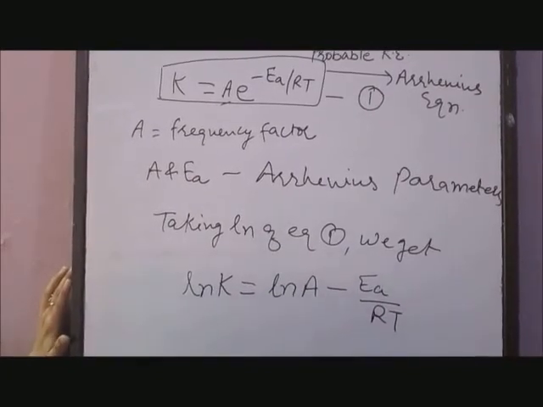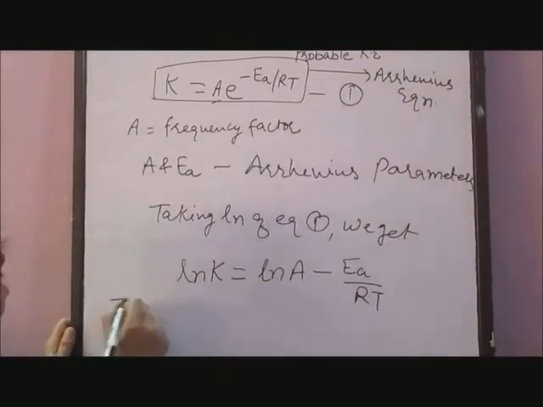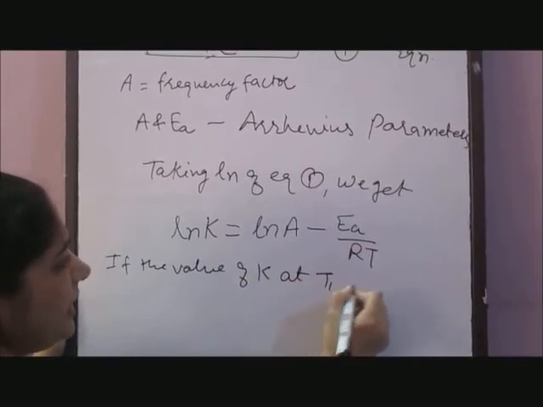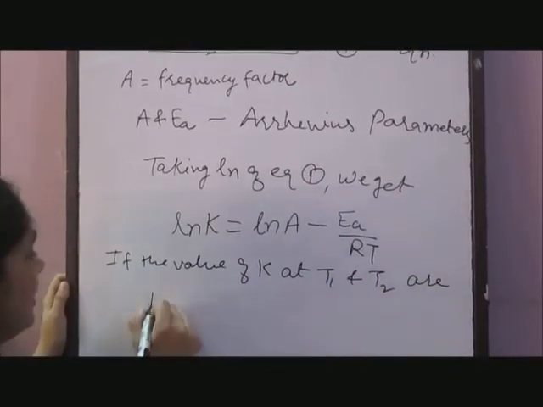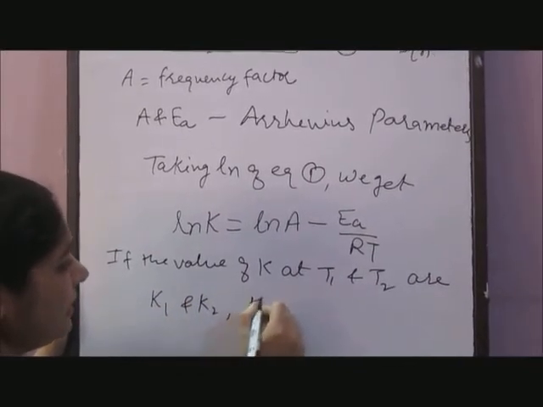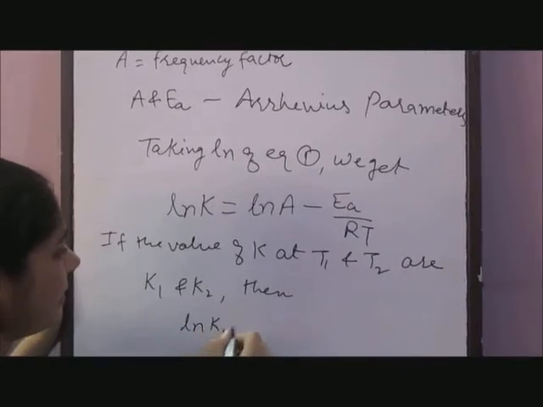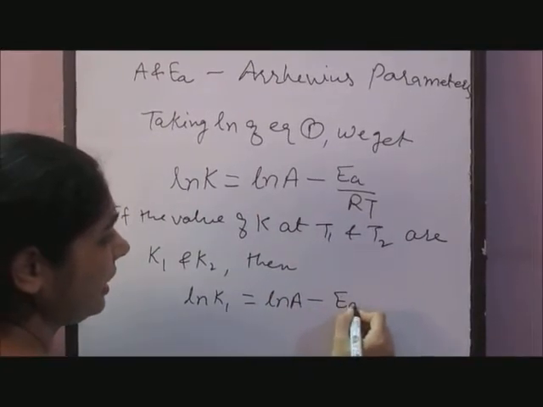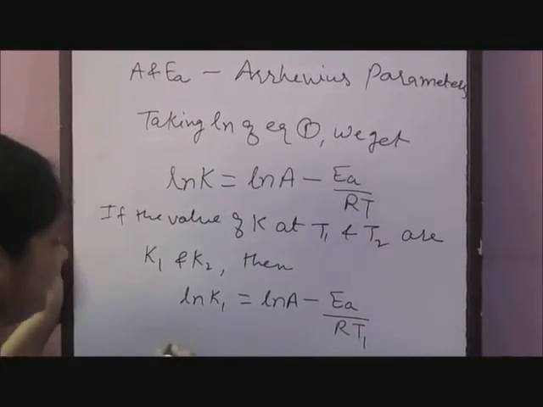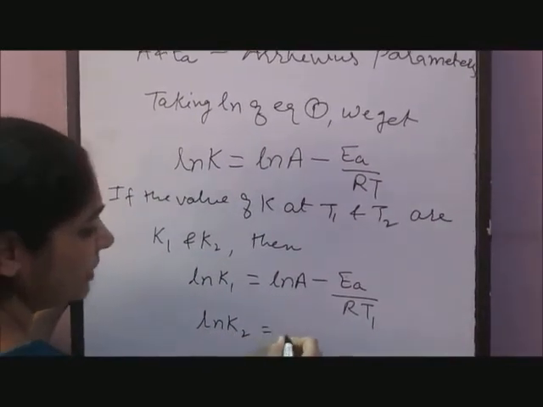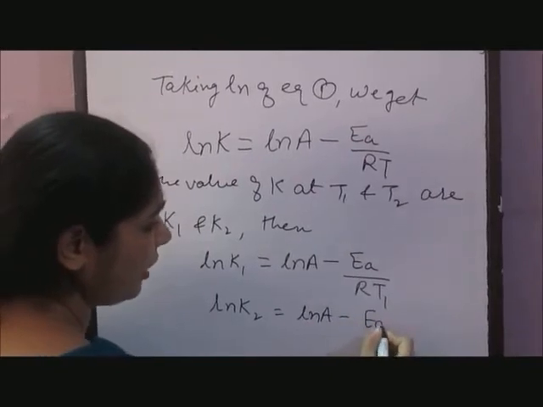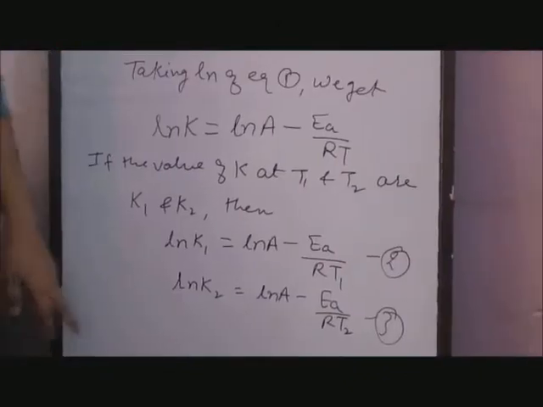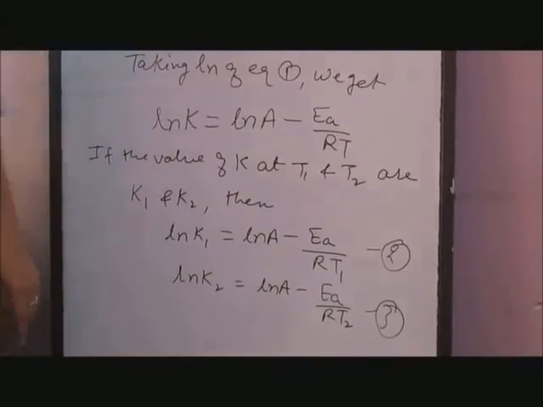Or, if the values of K at T1 and T2 are K1 and K2, then ln K1 is equal to ln A, where A is a constant, minus EA upon RT1, and ln K2 is equal to ln A minus EA upon RT2. This is equation number 2 and this is equation number 3.